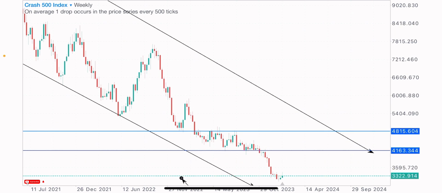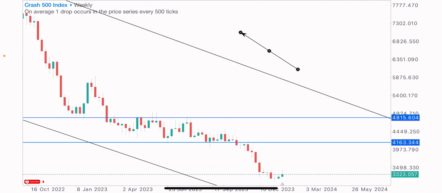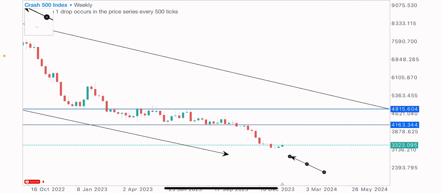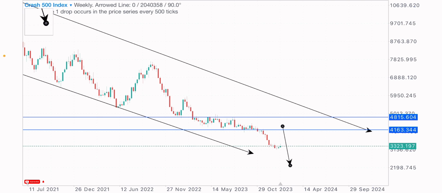So what do we expect of this index? Are we to see price reverse to the upside to come test this previous level, which was a level of support now broken, which is currently a resistance level, even though price is yet to test this level, right? On the weekly time frame, you can see that the last week on Crash 500 index was a bullish week, right? This last week was a bullish week, and we're having another bullish week currently. So are we to get more bullish weeks, or are we to see price still decline to the downside for the sell continuation?